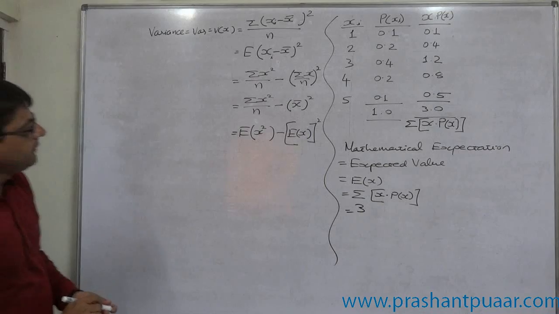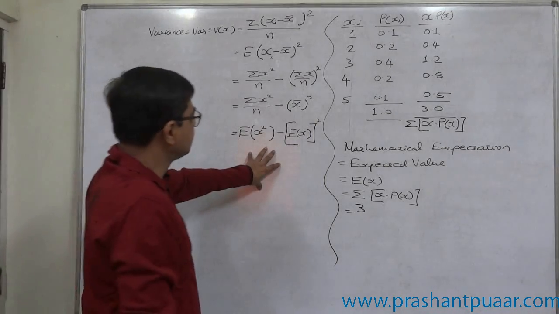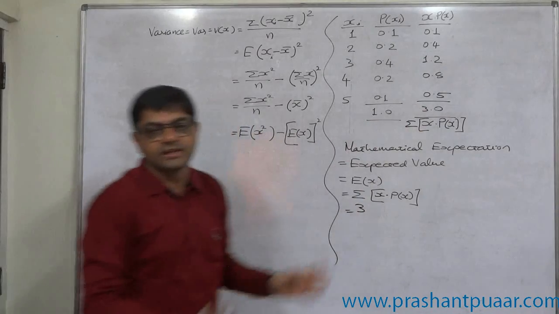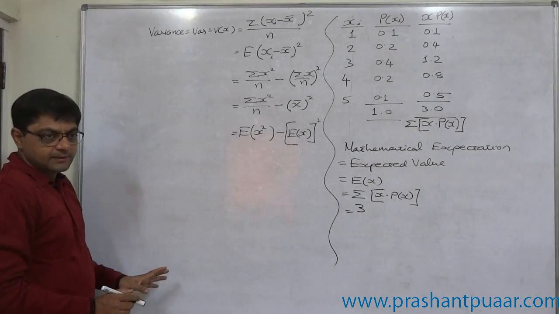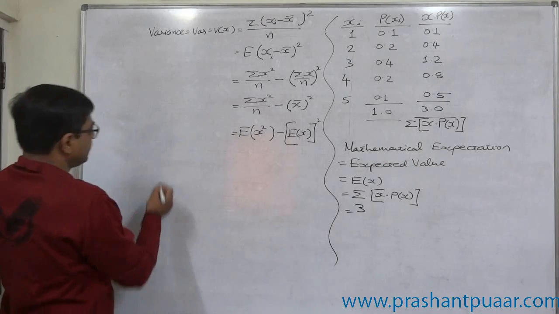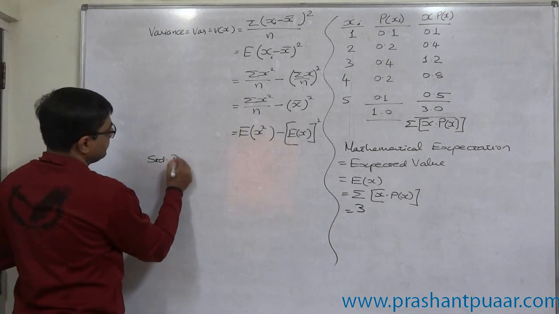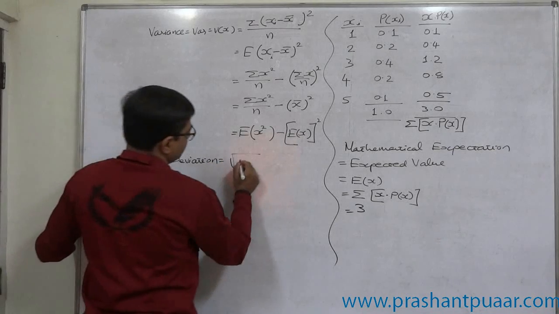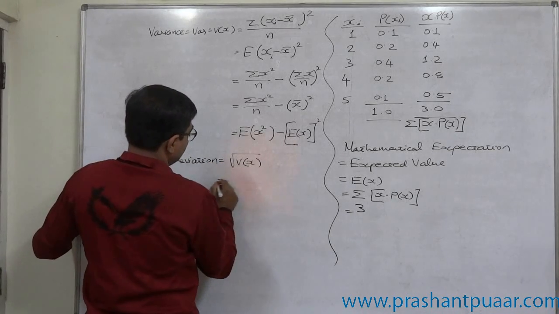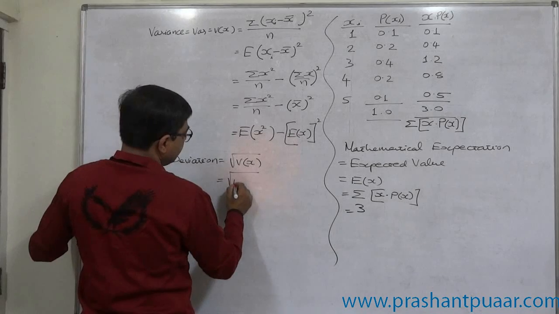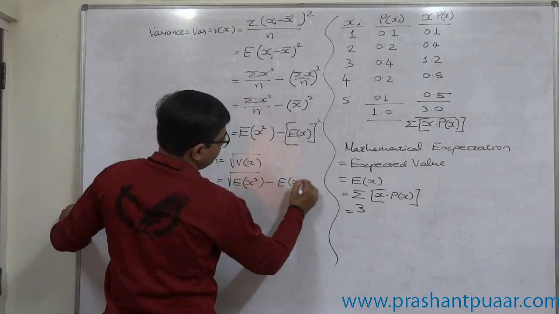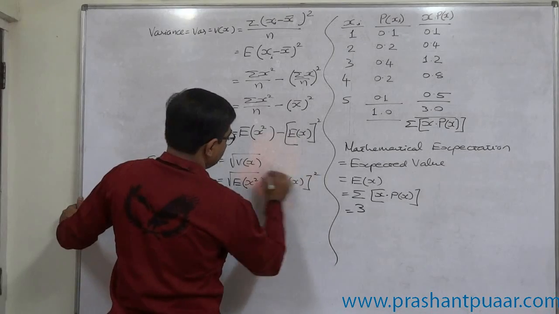Through this formula, we can calculate variance easily, whether the mean is an integer or fractional. Standard deviation is the square root of variance, so it is the square root of E of x square minus E of x whole square.